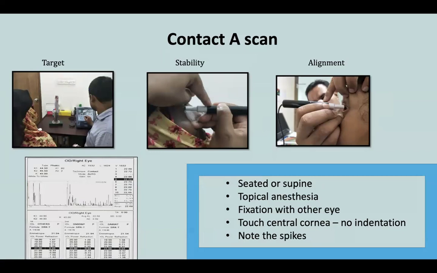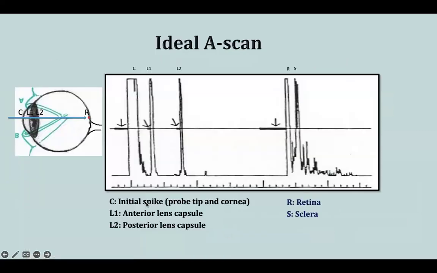We give a target to the patient, topical anesthesia is applied, then we tell the patient to look at the target with the other eye. With the probe, we just touch the central cornea. There cannot be any indentation. We align the probe, then we look at the spikes in the machine. So these spikes will tell us if the scan is good.